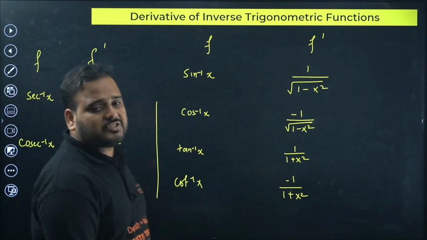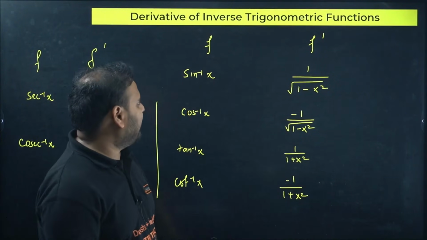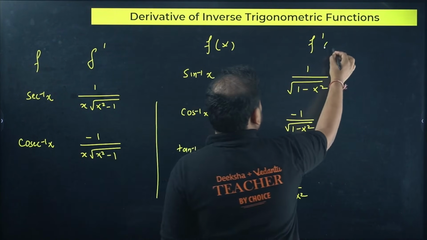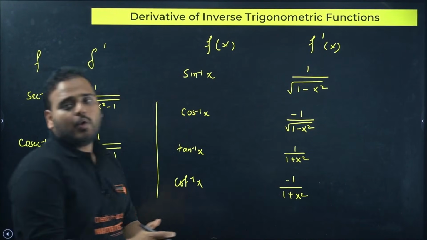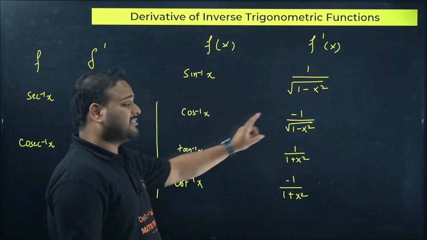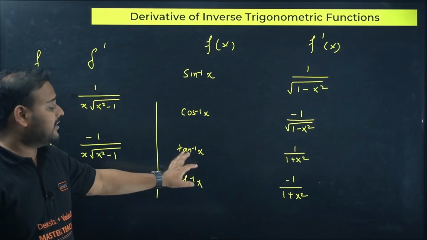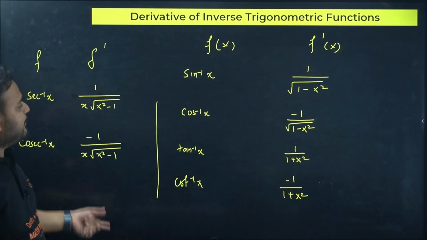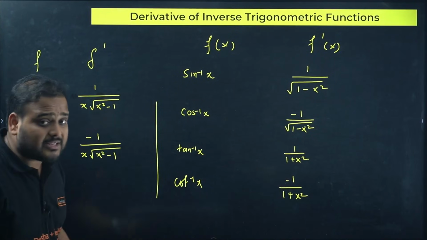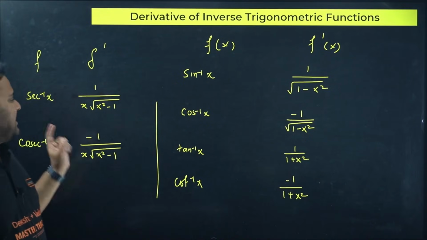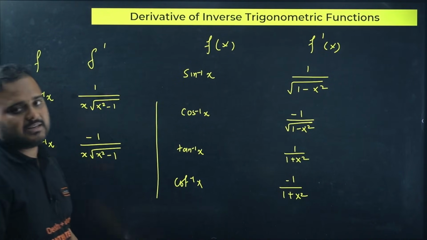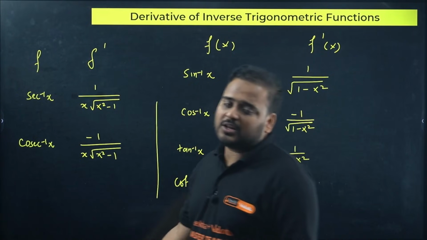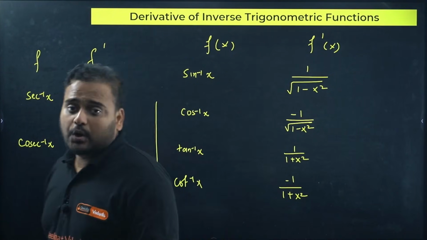Derivative of inverse trigonometric functions. Again, the 6 ITFs we have. Sine inverse derivative will be what? If this is my f of x, this value is f dash of x. Sine inverse is given as 1 upon root of 1 minus x square. Cos inverse is the same thing with a minus sign. Tan inverse is 1 upon 1 plus x square, and cot inverse is the same thing with the minus sign. Same goes over here. Sec inverse is 1 upon x times root of x square minus 1, and cosec inverse is the same thing with the minus sign. As simple as that. So remember: from sine inverse, you get cos inverse; from tan inverse, you get cot inverse; from sec inverse, you get cosec inverse.